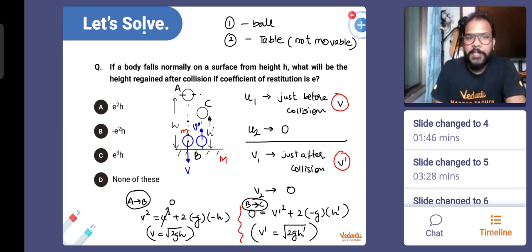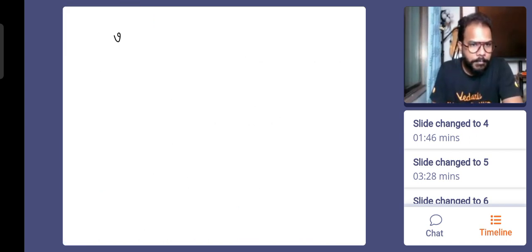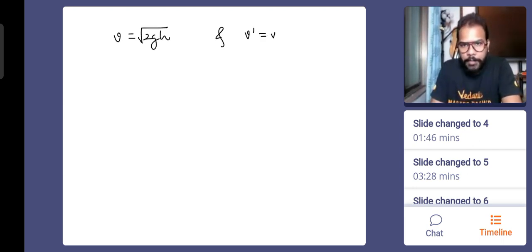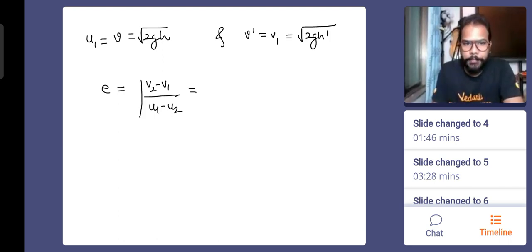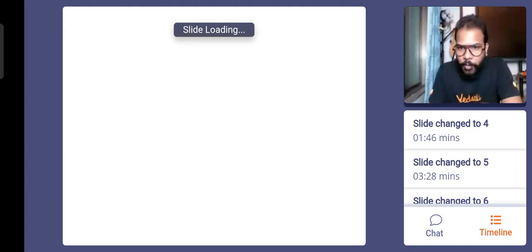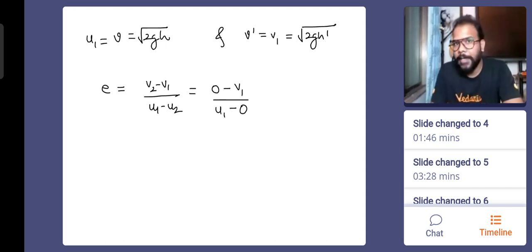Now, if we speak about the situation where we have to talk about the velocity of separation and velocity of approach, because we want to write in terms of e, let me take it to the next slide. So we have got v, which is equal to under root 2gh, and we have got v dash, which is equal to v1, which is equal to under root 2gh dash. This is equal to u1. So when we write e, we write it as v2 minus v1 upon u1 minus u2. Here, let's not even go numerically. Look at v2 and u2. What is the value of u2? What is the value of v2? Both are 0. So we have v2, which is 0, minus v1. U1 we already know, and u2 is also 0, because 1 is representing the ball and 2 is representing the table. So what we have is minus v1 upon u1.